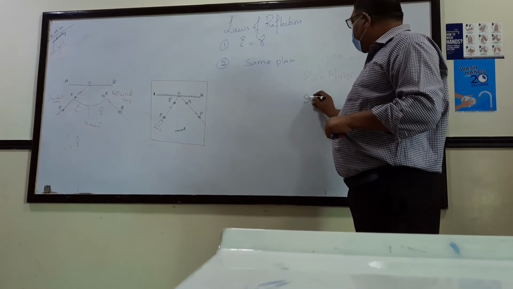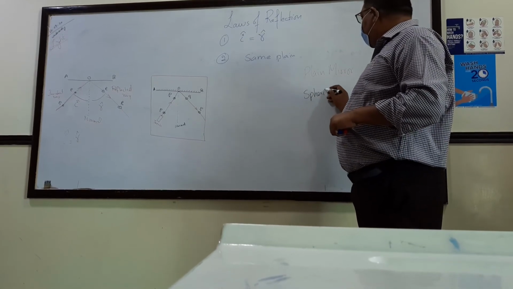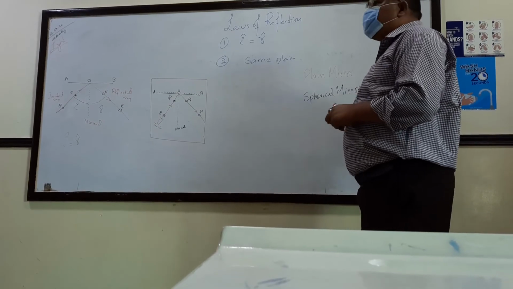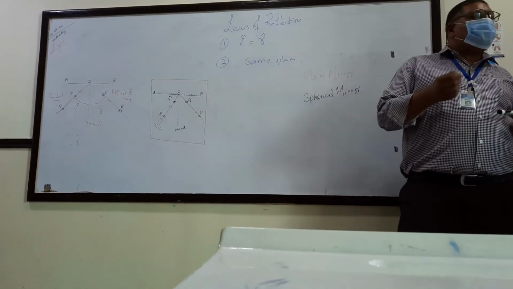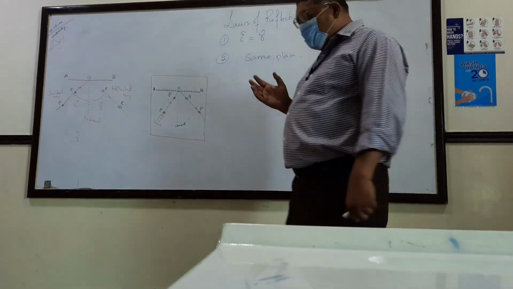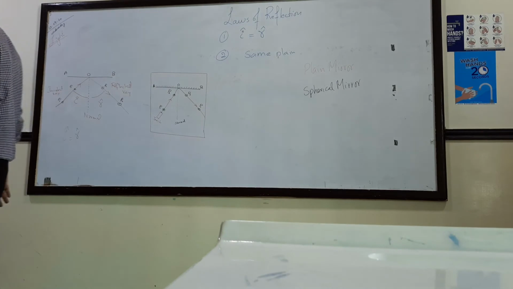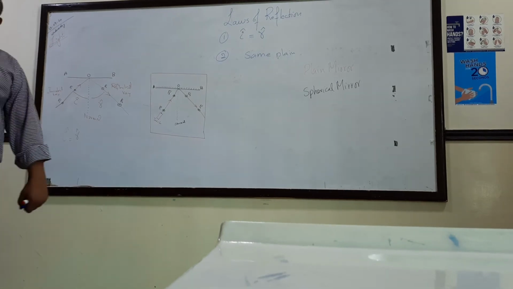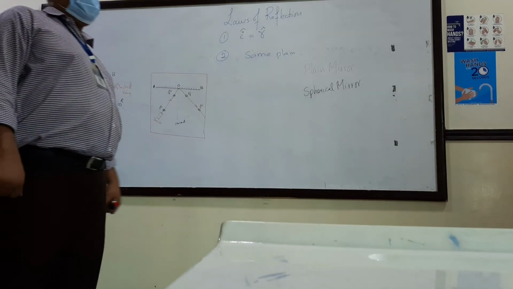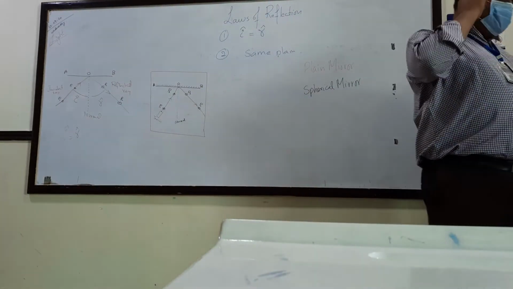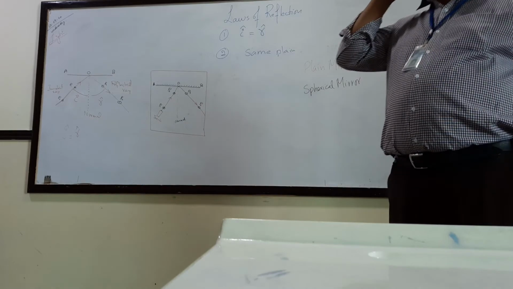They can also be spherical mirrors. In spherical mirrors, the reflecting surface is not plane, it is curved. For example, have you seen a spoon?